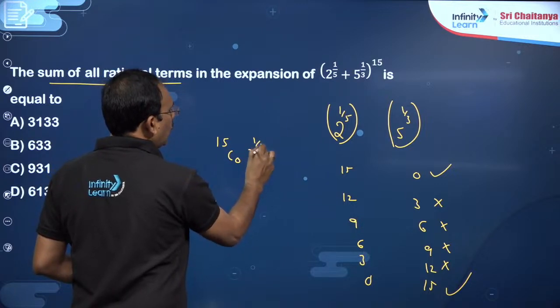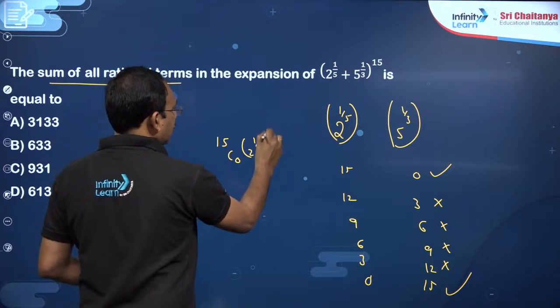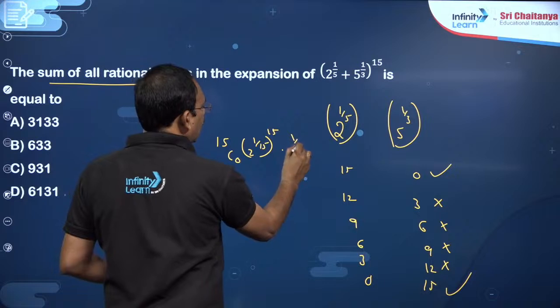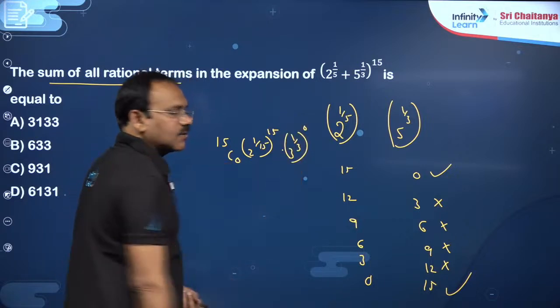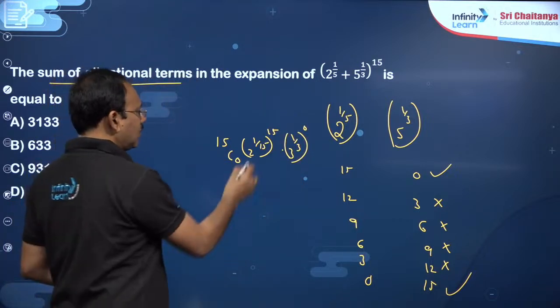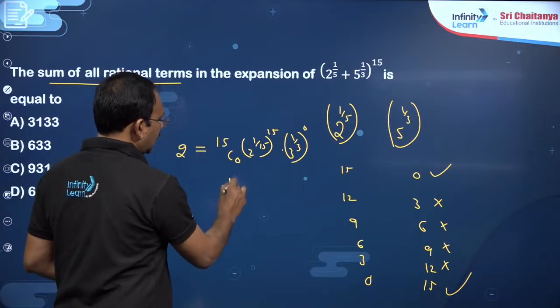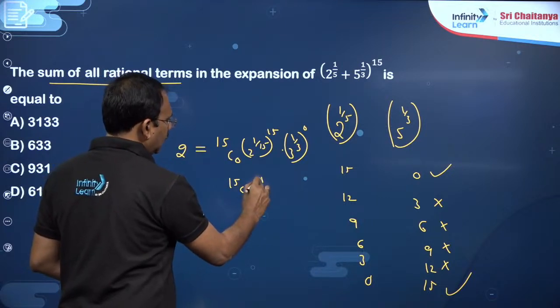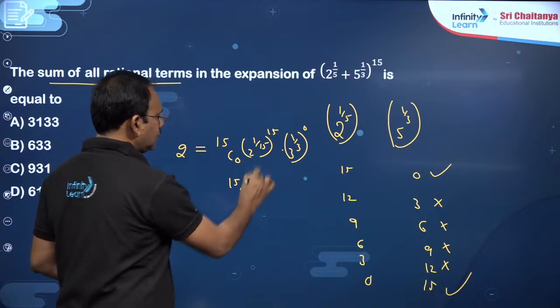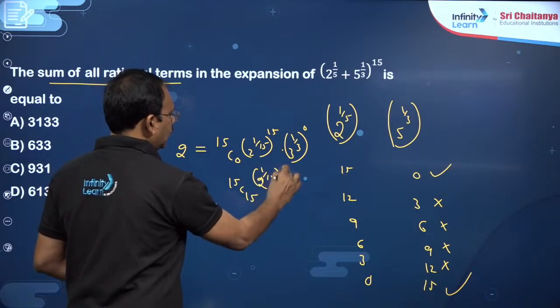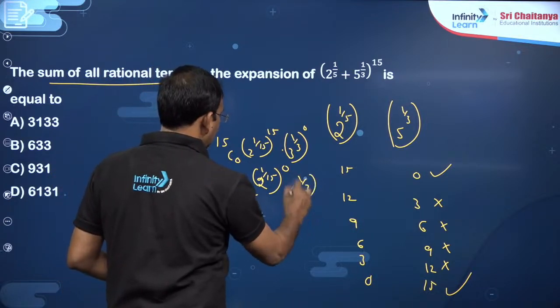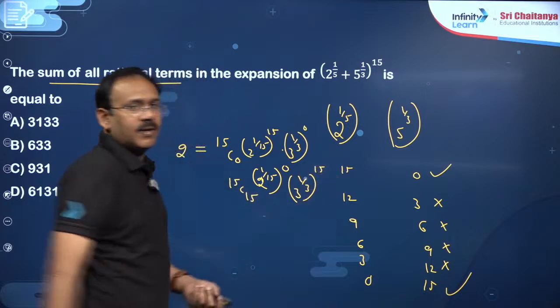15C0 into 2 power 1 by 5 whole power 15 into 3 power 1 by 3 whole power 0. This is one combination, which is nothing but 1 into 2, this is nothing but 2. The second combination is 15C15 and 2 power 1 by 5 power 0 into 3 power 1 by 3 power 15, my dear friends.